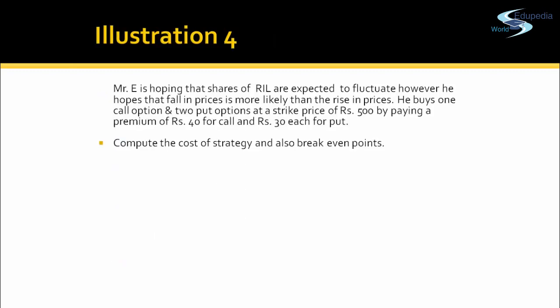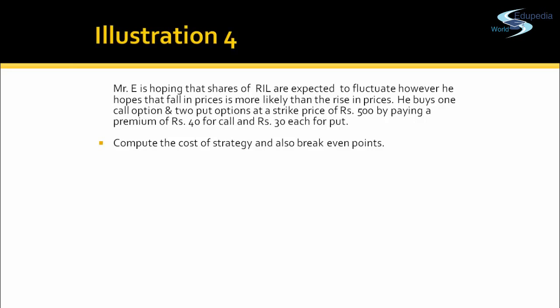Now this is the last illustration we are doing for options. In this illustration, the investor will purchase one call option and two put options. Mr. E is hoping that shares of Reliance are expected to fluctuate. However, he hopes that a fall in price is more likely than a rise in prices. So he buys one call option and two put options at a strike price of rupees 500 by paying a premium of rupees 40 for the call and rupees 30 each for the put options.